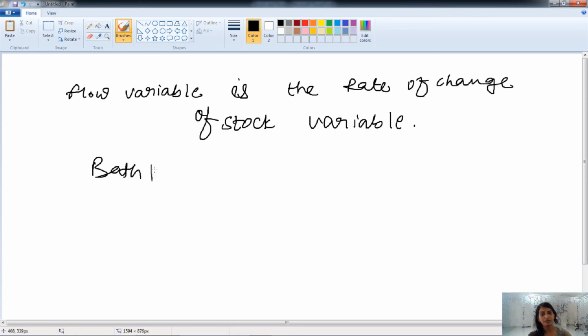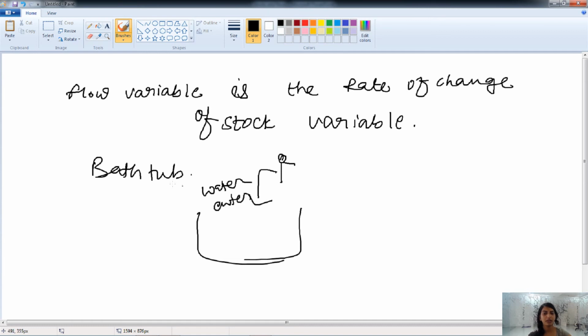Let's take the example of a bathtub. Here we have the bathtub and there is a tap, and from that the water enters. At a given rate, the water enters into the tub.